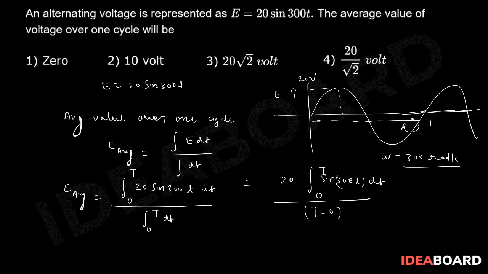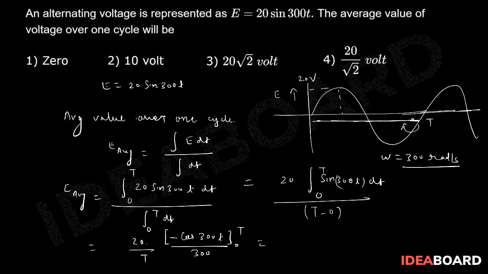So that is the value. Now solve further. We get 20 into integration of sine theta, that would be minus cos 300t divided by 300. Perfect. And the limits are 0 to T, divided by T only.